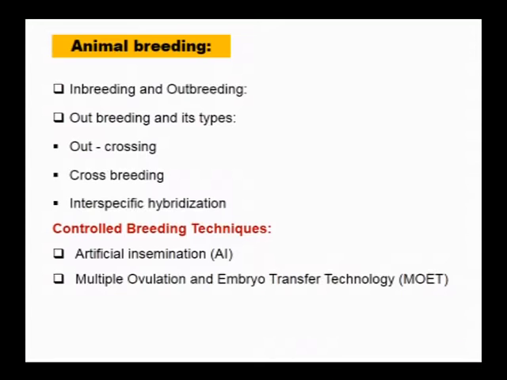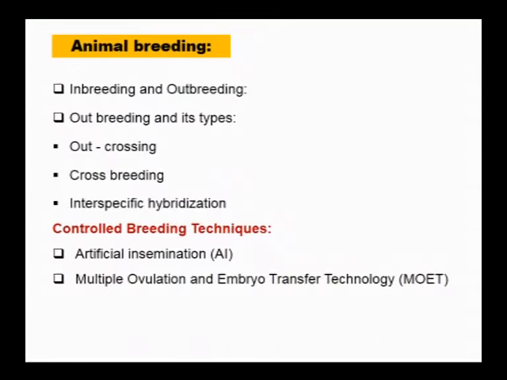So now with respect to improvement of animals for various types of products, the animal breeding techniques include inbreeding and outbreeding. Outbreeding has types like outcrossing, crossbreeding, interspecific hybridization. So inbreeding is the technique of crossing two breeds which have common ancestors for 4 to 6 generations.